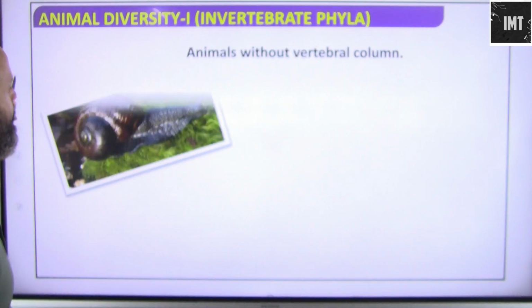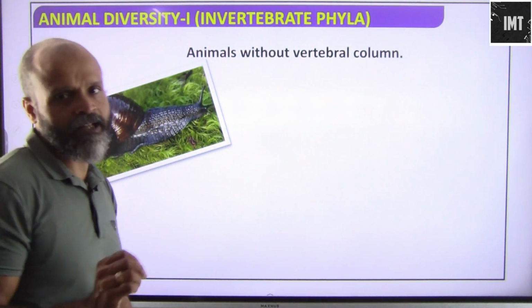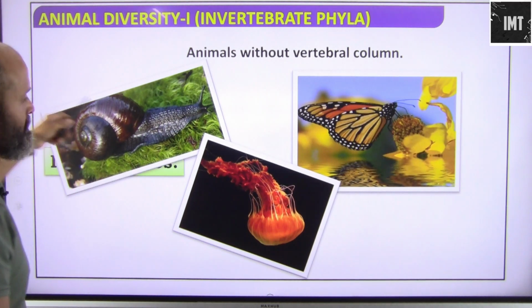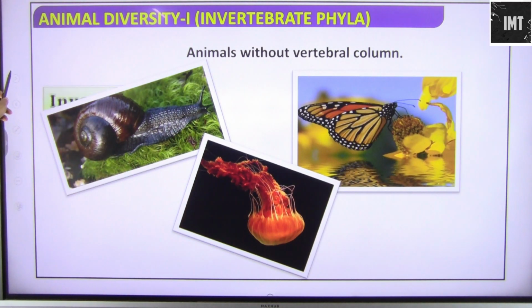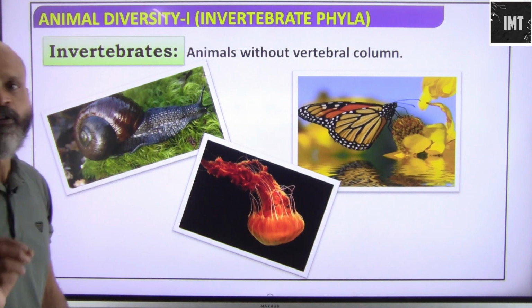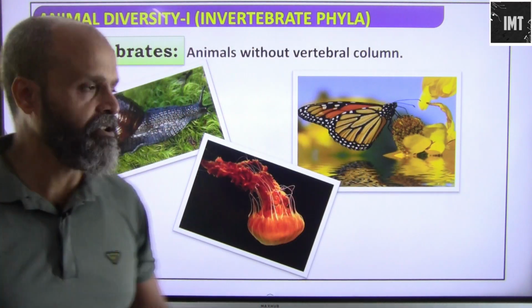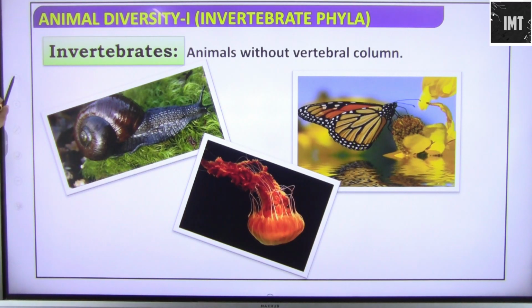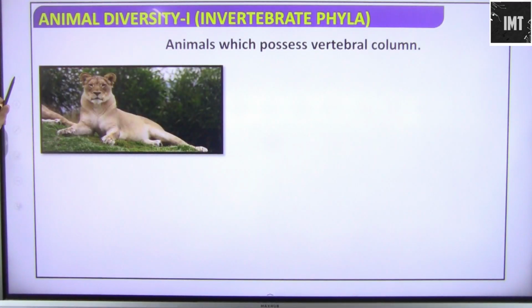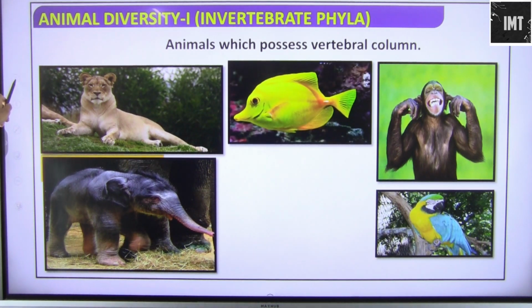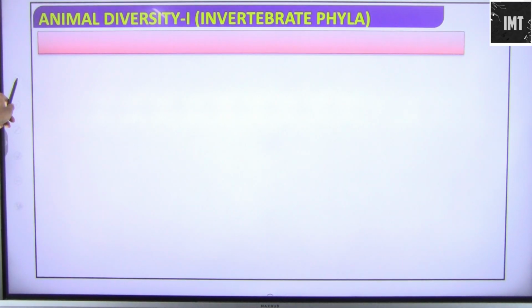Animals without a vertebral column are obviously known as invertebrates. So all these animals without the vertebral column or the spinal cord are known as invertebrates. That is the very first thing we have here. Then there are animals which definitely possess a vertebral column, and hence they are known as vertebrates. These are animals which can walk distinctively.